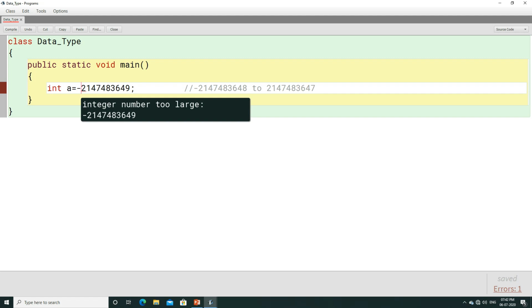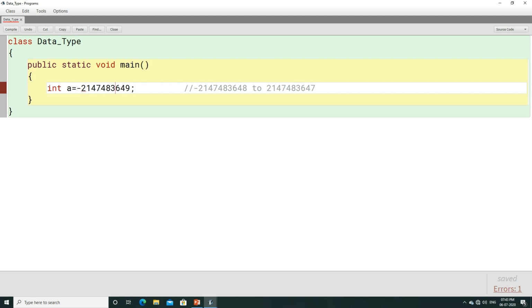This is how you can represent an integer number in Java. The maximum integer number that can be used is 2147483647, and the minimum number that can be used is minus 2147483648. You cannot use a number greater than this or less than this. I hope this part is clear to you.